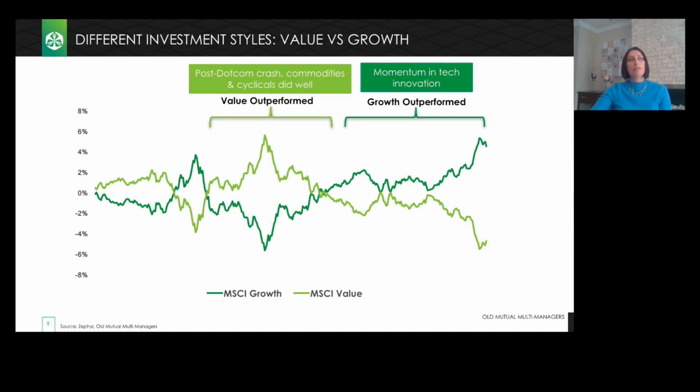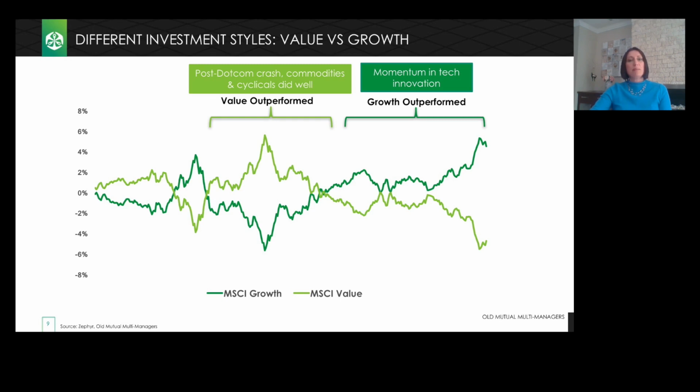Just as important, however, is to recognize that managers' relative performance can be influenced by the investment style that underpins their approach, such as, for instance, value or growth investing. This graph plots the relative performance of the two broad investment styles, value and growth, against the broader MSCI All Country World Index over time. And what is very clear to note is that there have been cycles over time when either value or growth performed better than the broader market.